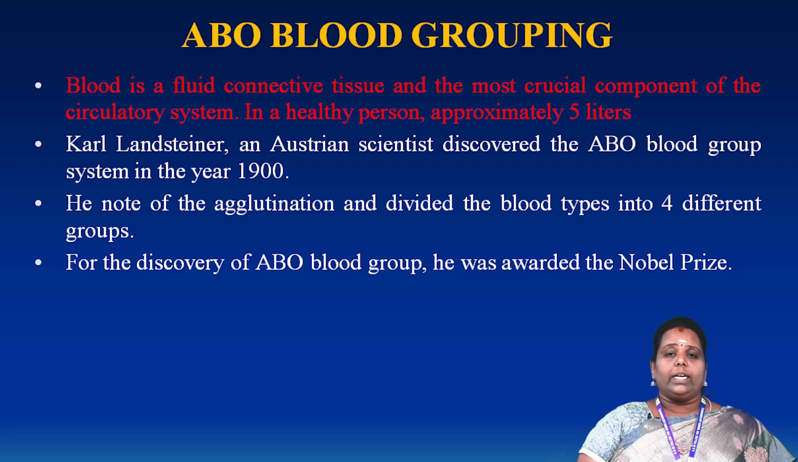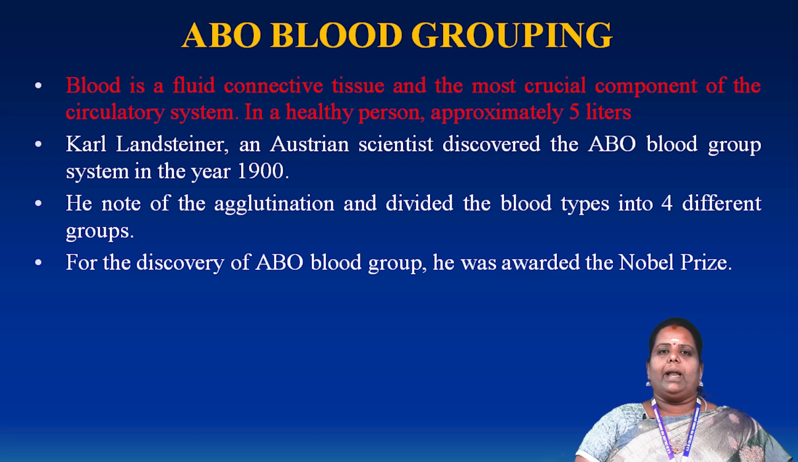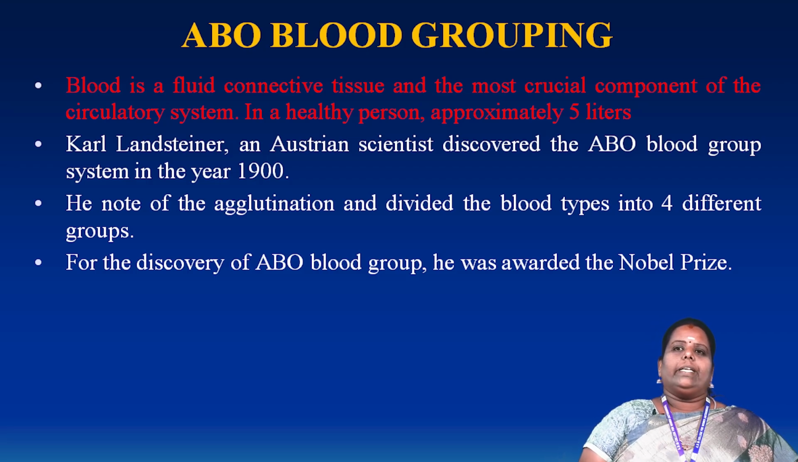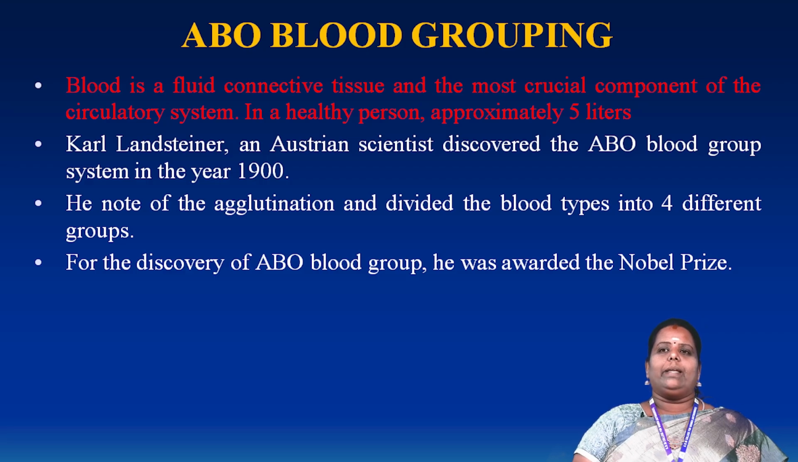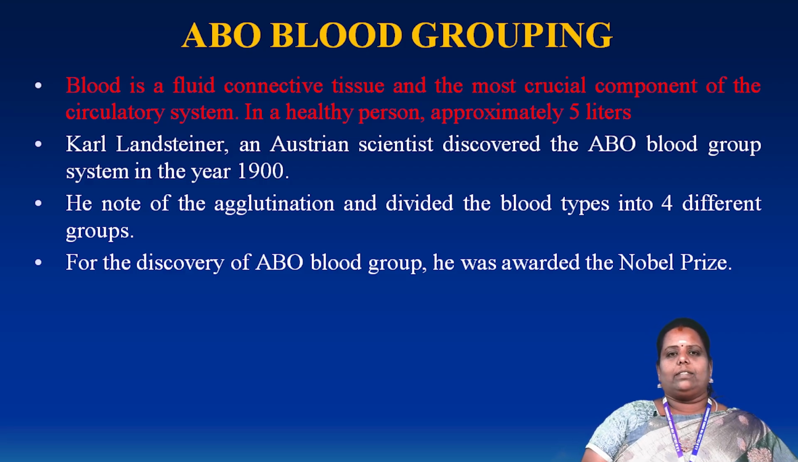Blood is an important fluid in our body. It gives energy to all over the body. It controls all the activities. Our food materials are also converted into blood, after which it gives the energy. The blood is a fluid. It is a connective tissue and most crucially important to the circulatory system.